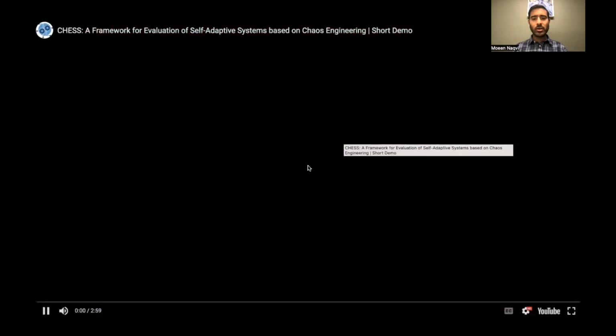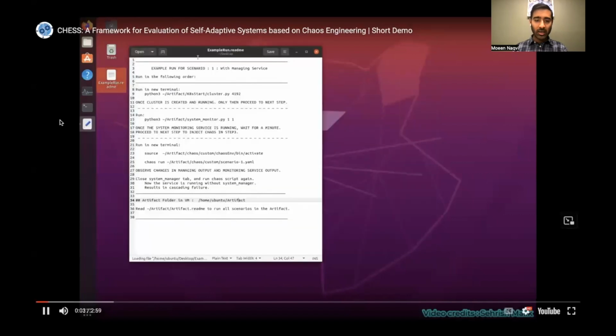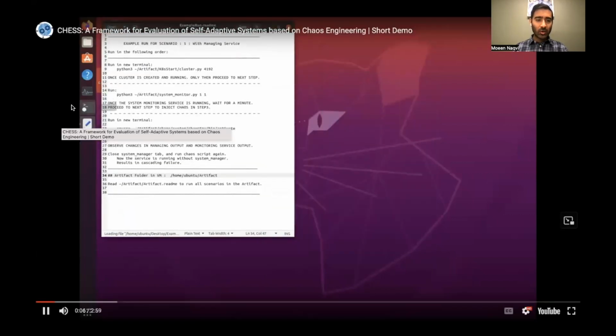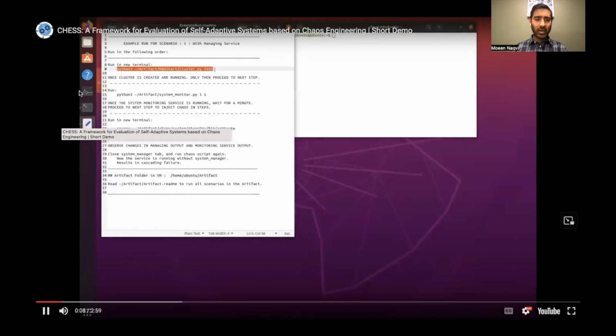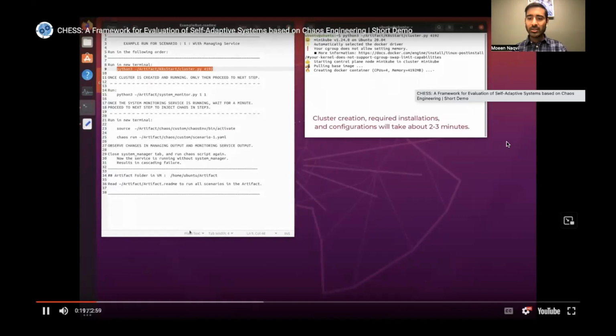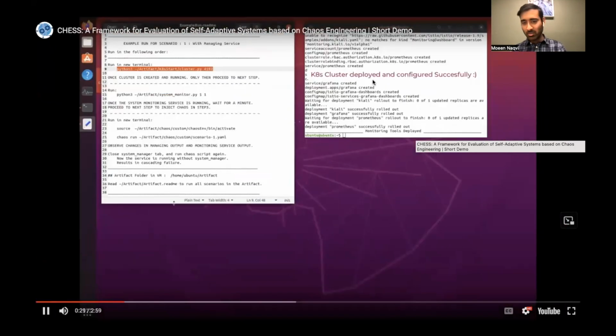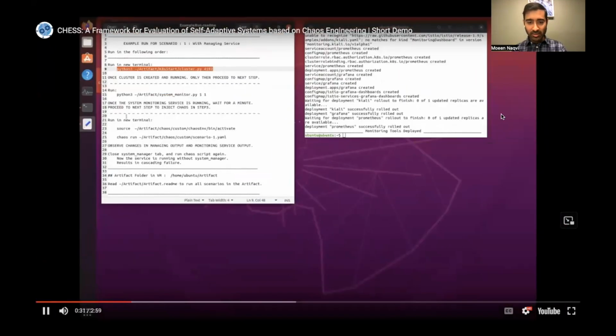So here you can see scenario 1. First of all, this is the README file, and we open a new terminal, and we are just following these instructions. First of all, we are running a new terminal, and then we are creating the cluster. Generally, it takes 2 to 3 minutes, but in our case, we have fast forwarded it to save some time. So here you can see that the Kubernetes cluster is deployed successfully.